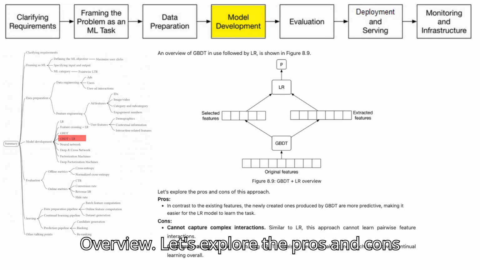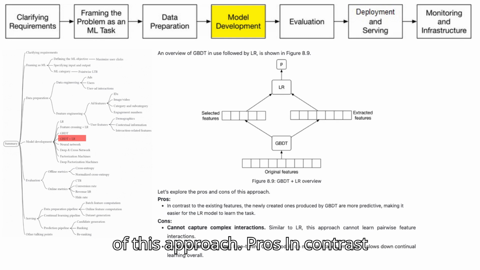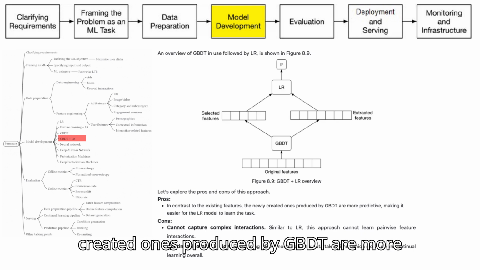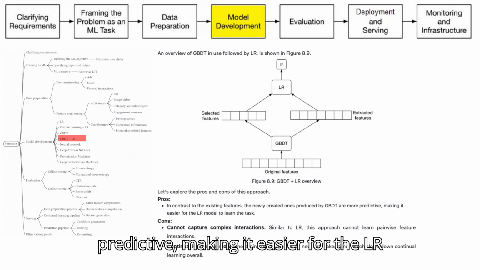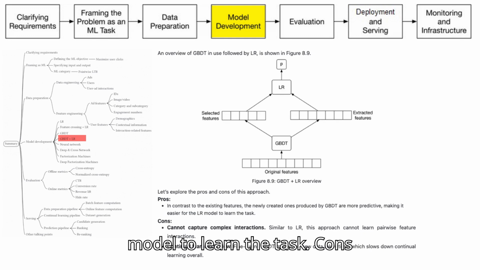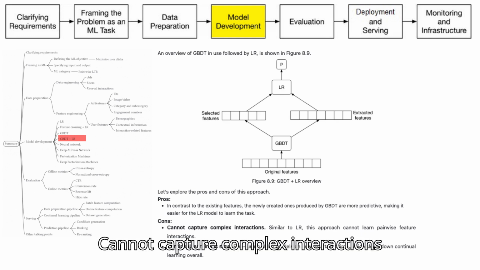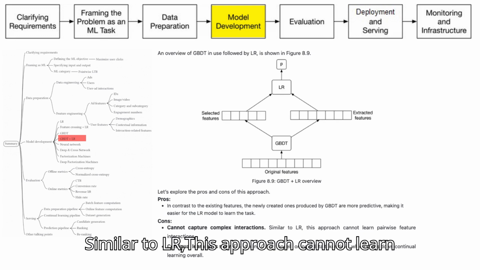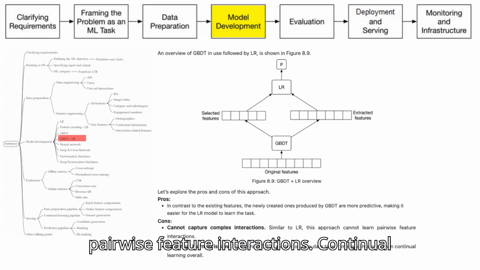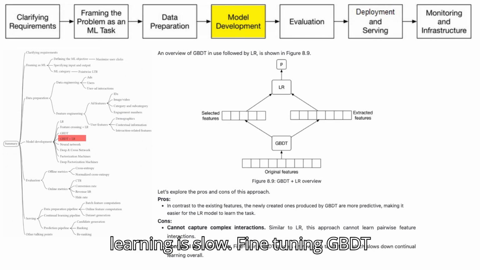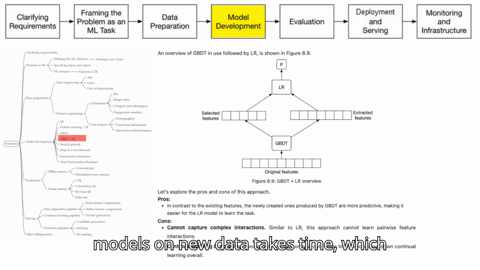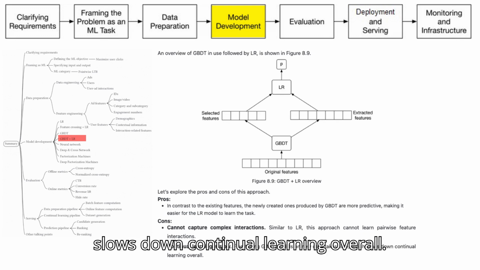Let's explore the pros and cons of this approach. Pros: in contrast to the existing features, the newly created ones produced by GBDT are more predictive, making it easier for the LR model to learn the task. Cons: cannot capture complex interactions. Similar to LR, this approach cannot learn pairwise feature interactions. Continual learning is slow. Fine-tuning GBDT models on new data takes time, which slows down continual learning overall.